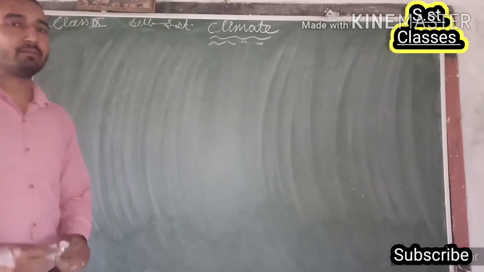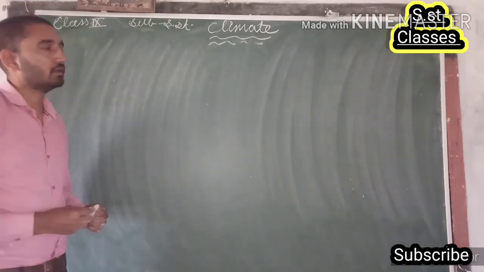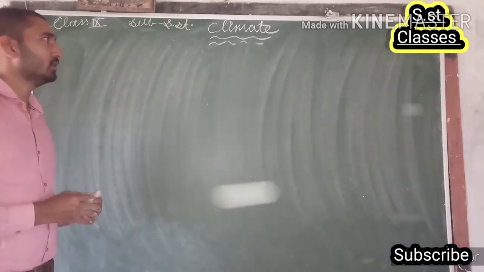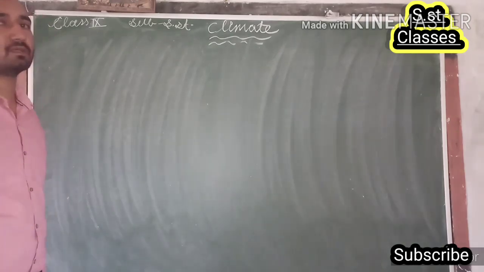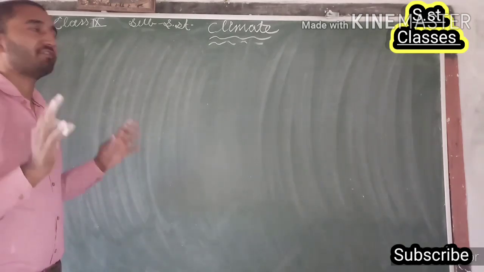So before discussing the major controllers of the climate, we would like to discuss the climate of India.